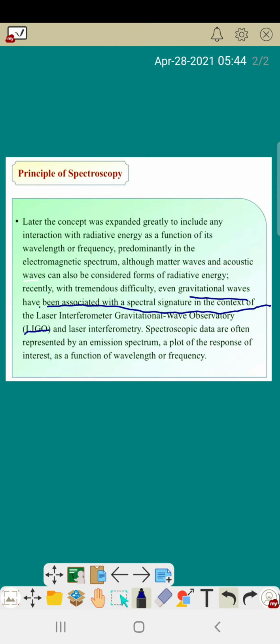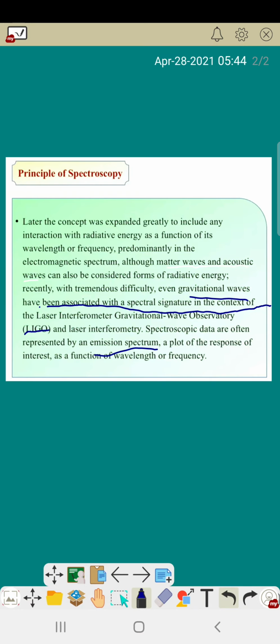Spectroscopic data are often represented by an emission spectrum. That means spectroscopy is represented by an emission spectrum. Emission spectrum means the emission of light.